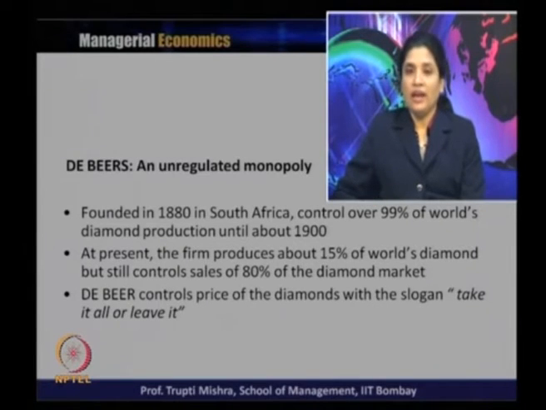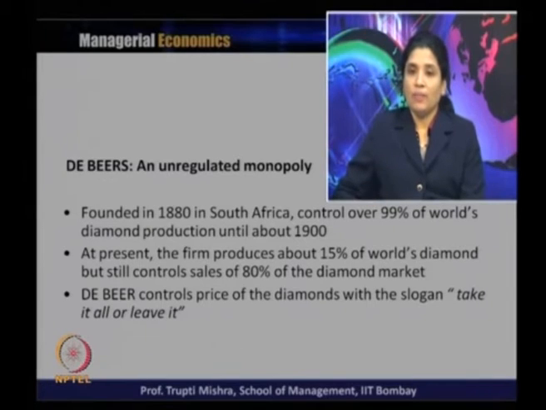It was founded in 1880 in South Africa and controlled about 99% of the world's diamond production until about 1900. So they used to control 99% of the diamond production. Now at present, the firm produces 15% of the world's diamonds, but still controls sales of 80% of the diamond market. So they just produce 15%, but still they control sales of 80% in the diamond market.